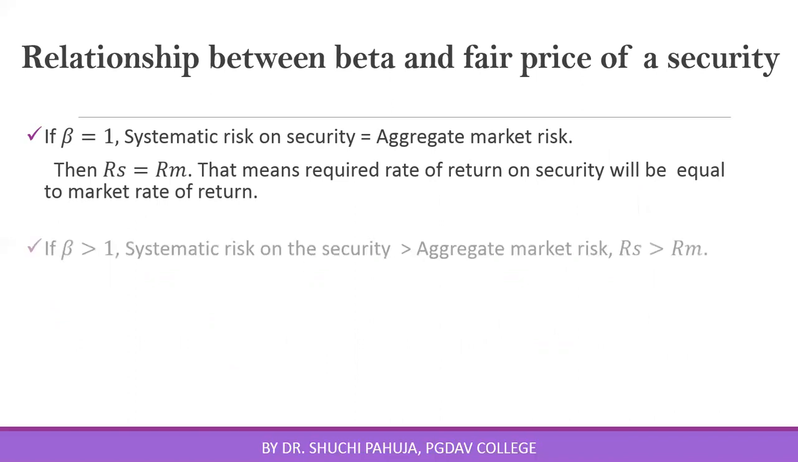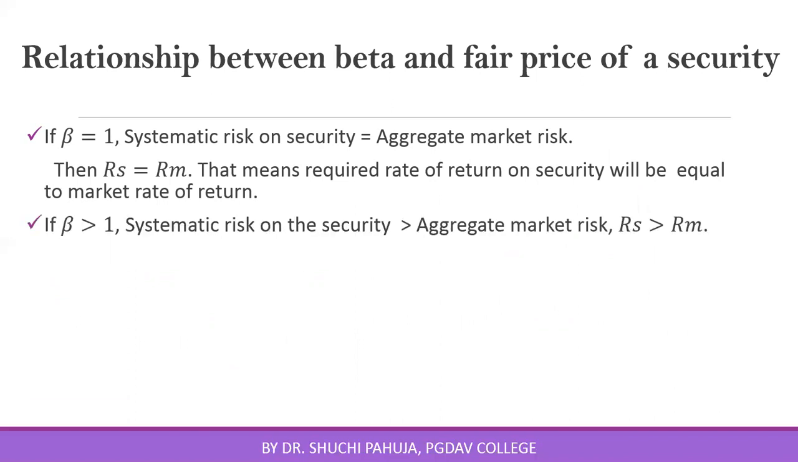But if beta is more than 1, that means systematic risk on the security is more than aggregate market risk. This is a very risky security. On this security, the investor will expect higher return. So return on the security will be higher than return on the market portfolio.